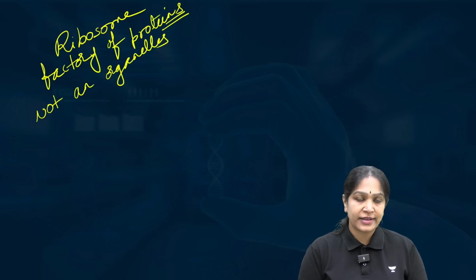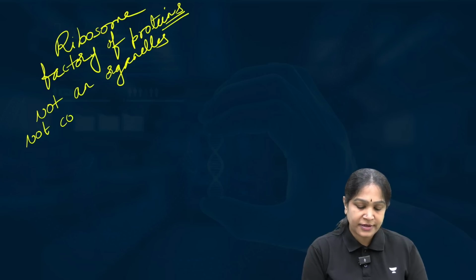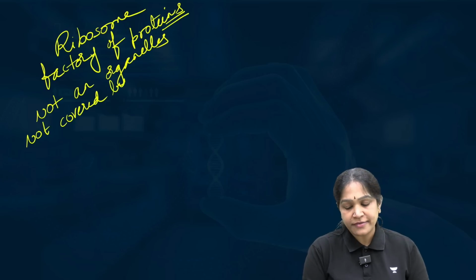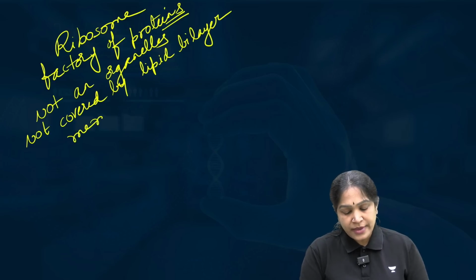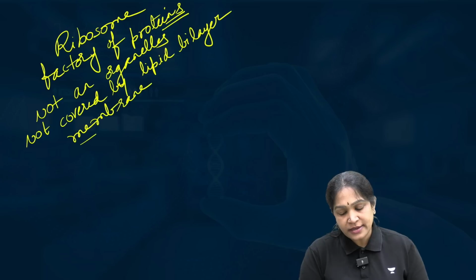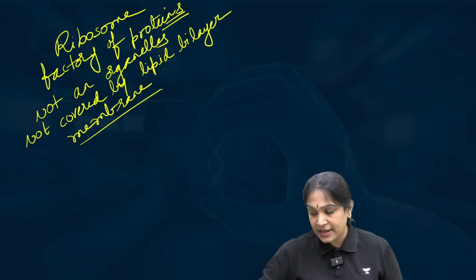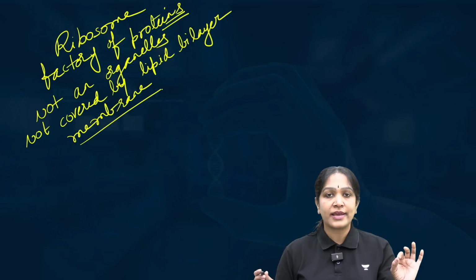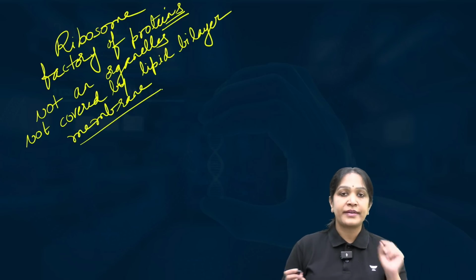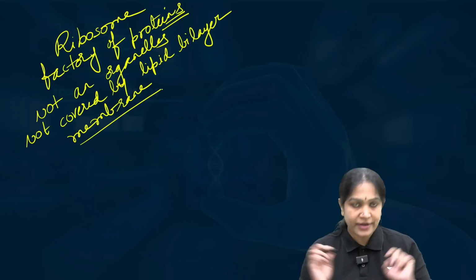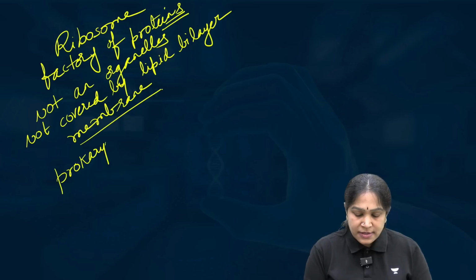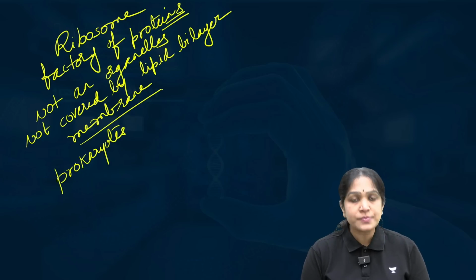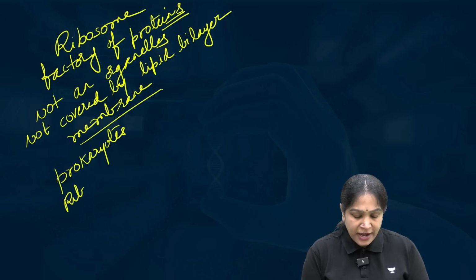Why is this not an organelle? Because it is not covered by a lipid bilayer membrane. So any structure, if it is not covered by a lipid bilayer membrane, we do not call it an organelle at all. Is it clear? Right. So ribosomes are not organelles. Now, can prokaryotes have ribosomes? Yes, prokaryotes have ribosomes.